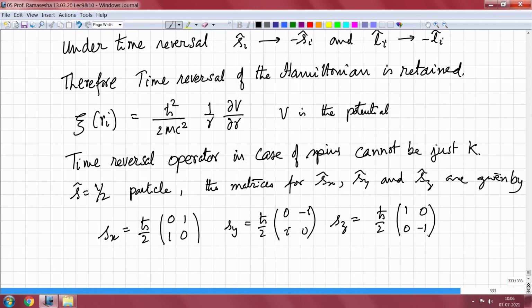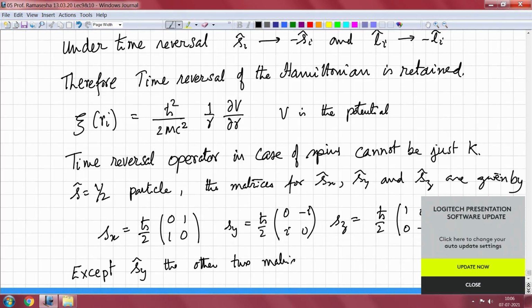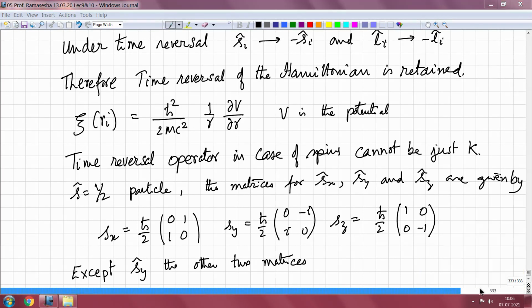So, what you see here is that except Sy, the other two matrices are real.